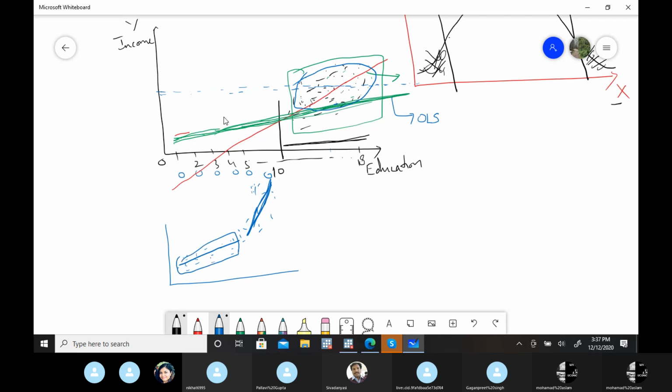In the truncated case, we are not bothered about this particular range at all. Our focus is on this particular range only. But in piecewise, that's not the case. We have to study both the cases. So this is a different case from the censored data case. In these situations, you apply piecewise linear regression in the OLS method with the help of a dummy variable.